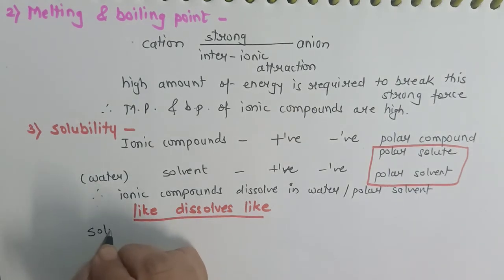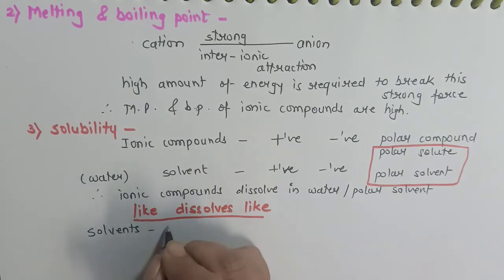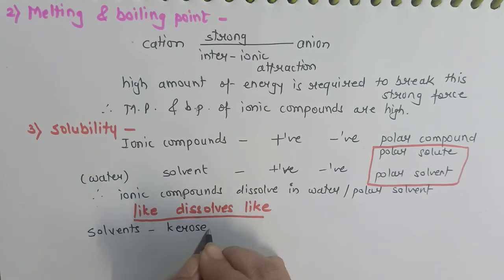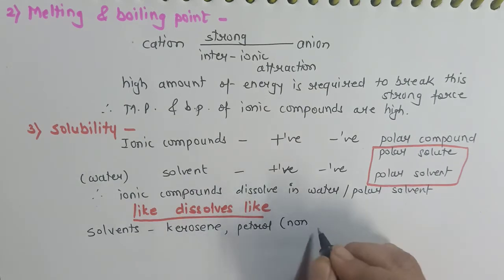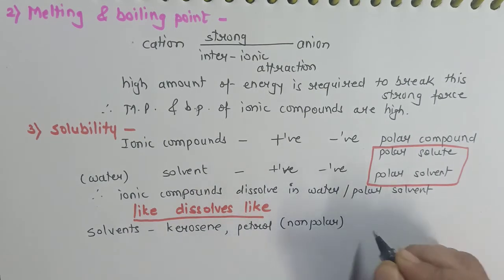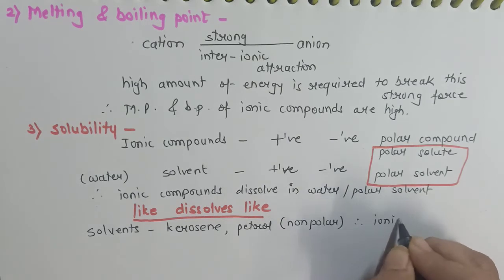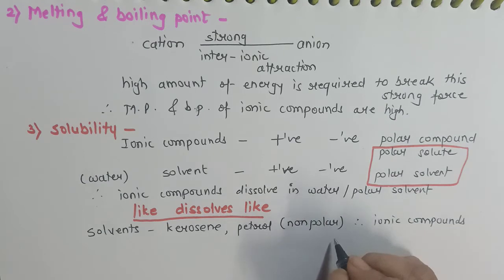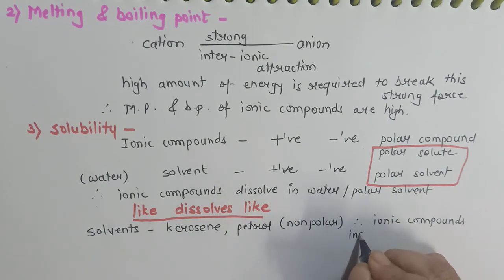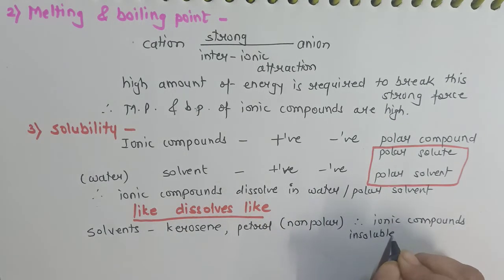The solvents such as kerosene, petrol, now they do not have charges on them. I will call them non-polar solvents. And therefore ionic compounds are insoluble in these organic solvents. They are insoluble in non-polar solvent.